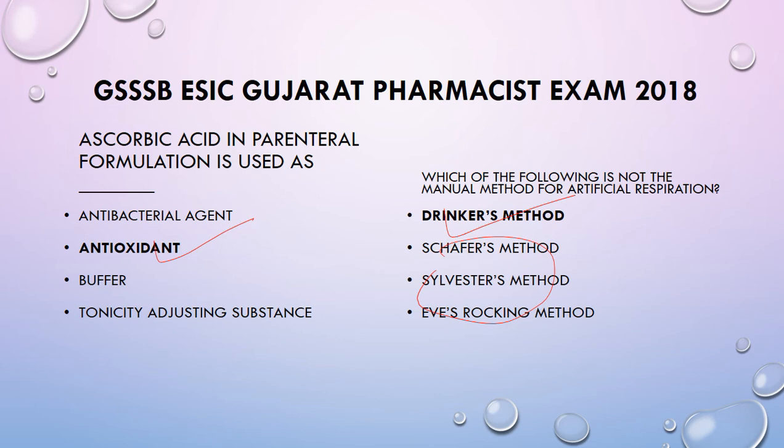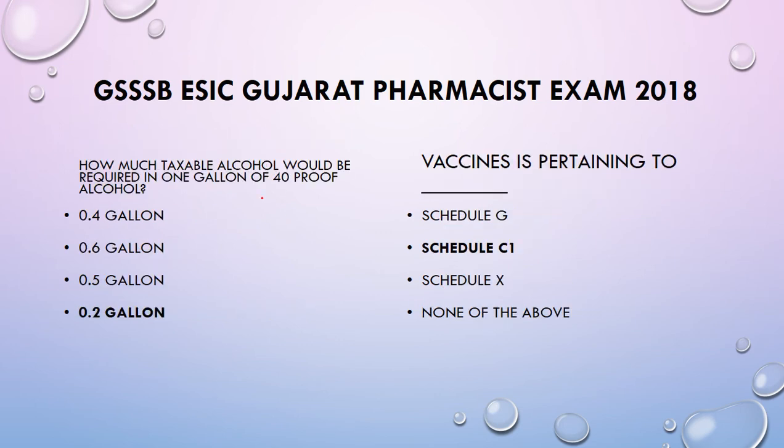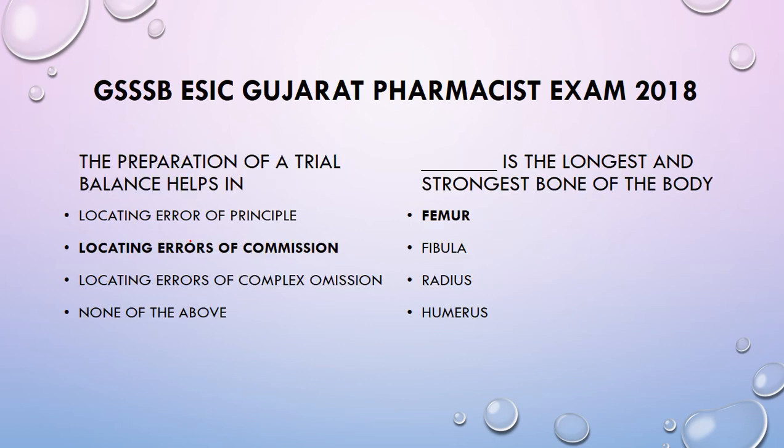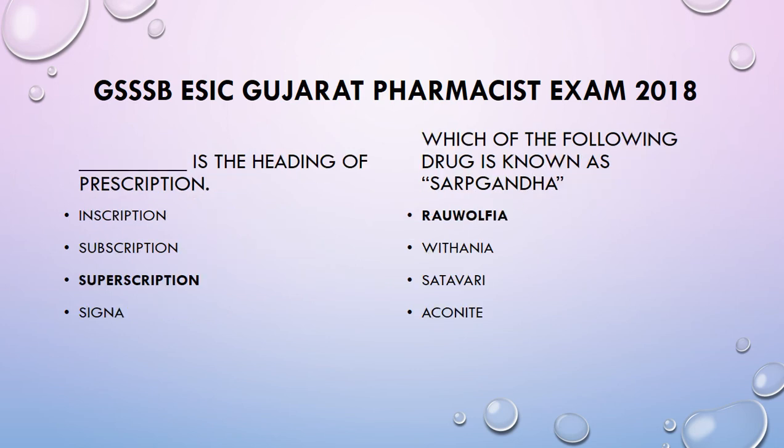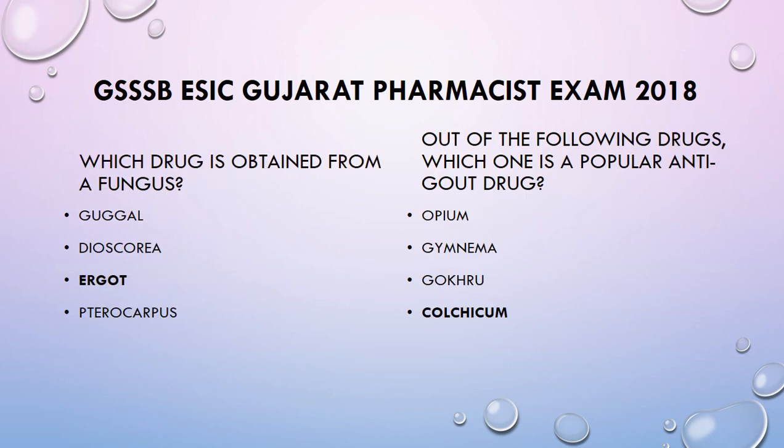or manual methods, sorry. How much proof alcohol would be required in 1 gallon of 40 proof alcohol? That is 0.2 gallon. Vaccine is pertaining to schedule C1. The preparation of a trial balance helps in locating errors of commission. Blank is the longest and strongest bone of the body, that is femur. Blank is the heading of the prescription, that is superscription. Which of the following drugs is known as Sarpagandha? That is Rauwolfia. Which drug is obtained from a fungus? That is ergot.